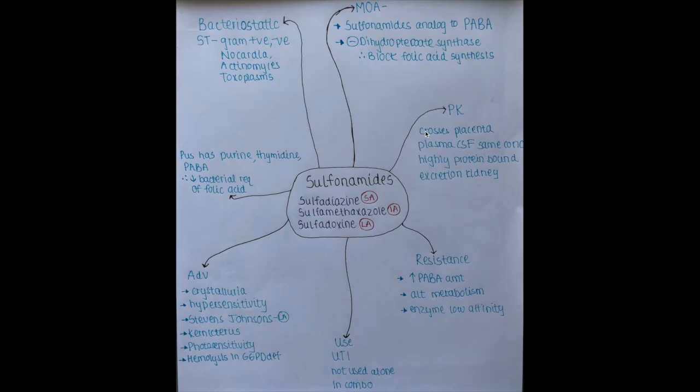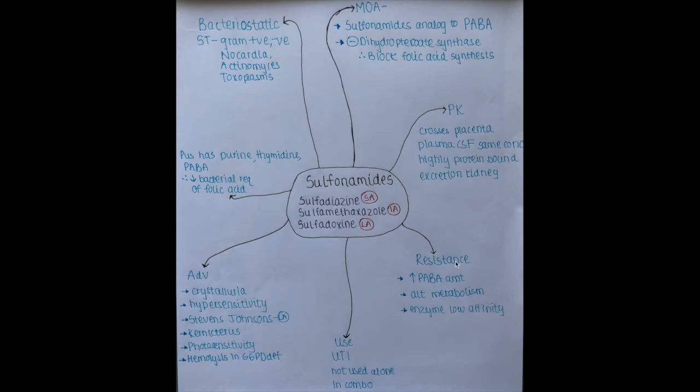Pharmacokinetics. Sulfonamides can easily cross the placenta and reach the fetus. Plasma and CSF, that is cerebrospinal fluid, concentrations are the same. That is, when sulfonamide drugs are administered, their concentration in plasma and CSF will be the same. They are highly protein bound in blood and their excretion is mainly through the kidney.